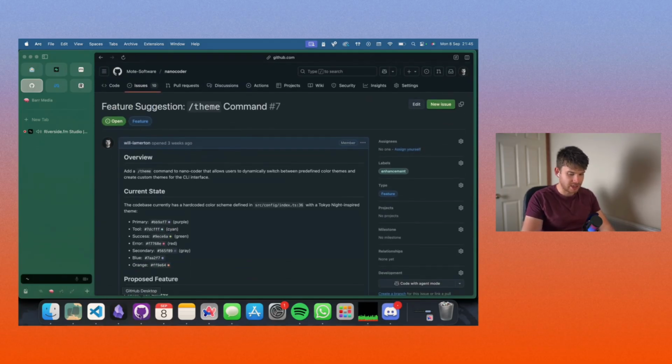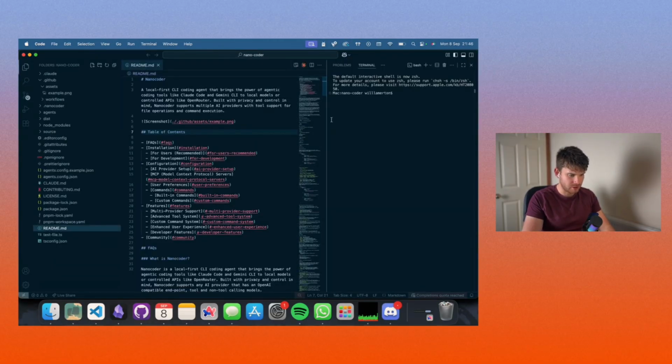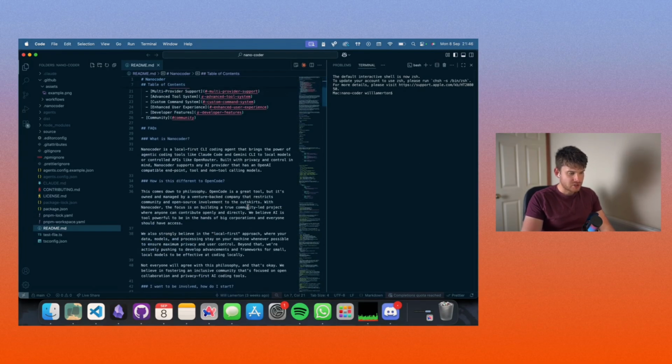So I'm going to jump right in. I'm just going to commentate what I'm doing. I have no idea if this will end up any good, but we'll find out. Here's the repo. The very first thing I'm going to do is I'm going to jump in and fix this typo. So for those who don't know or haven't read the repo or haven't seen Nanocoder before, it's a local first CLI agent, coding agent.